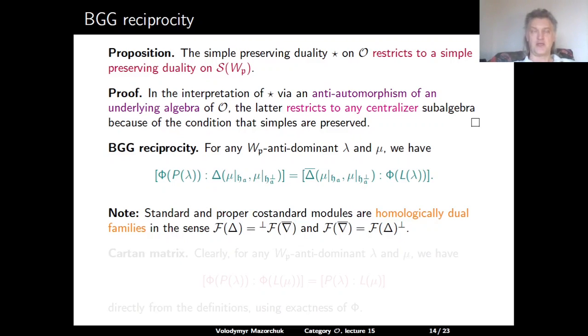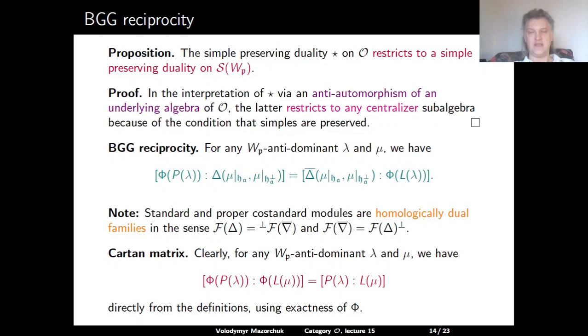And again, the reciprocity follows using usual arguments and the fact that the standard and proper costandard modules form homologically dual families. That is, the category of modules with standard filtration is exactly the left orthogonal complement to the category of modules with proper costandard filtration, and the category of modules with proper costandard filtration is the right homologically orthogonal complement to the category of modules with standard filtration.